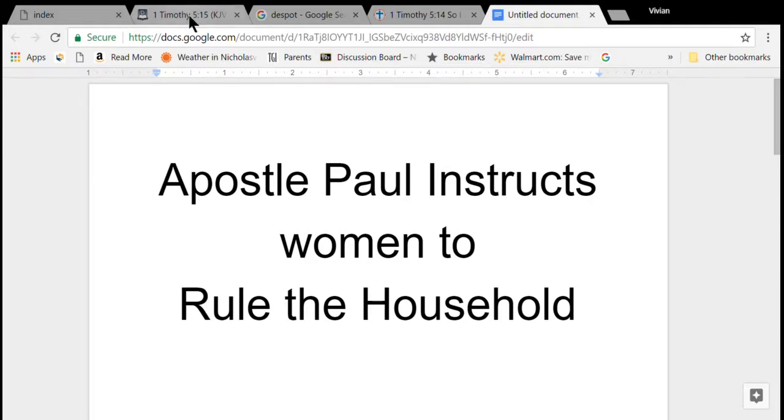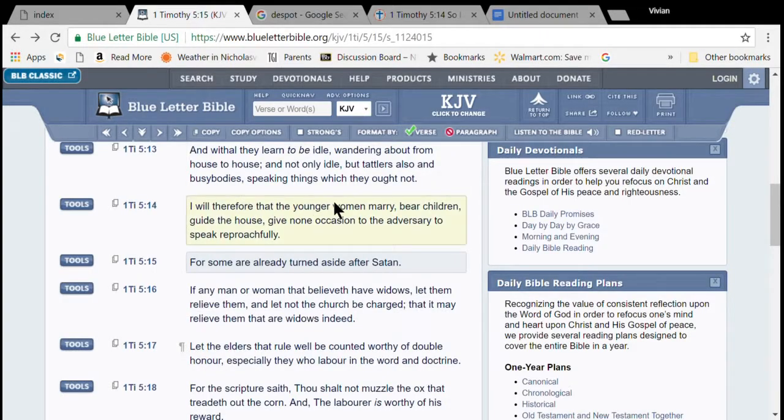We're going to go to 1 Timothy 5:14, and this is in the context of Paul teaching about widows, and he says, "I will therefore that the younger women marry, bear children, guide the house. Give no occasion to the adversary to speak reproachfully." So the word that we're going to look at is the word that's translated here, guide the house.